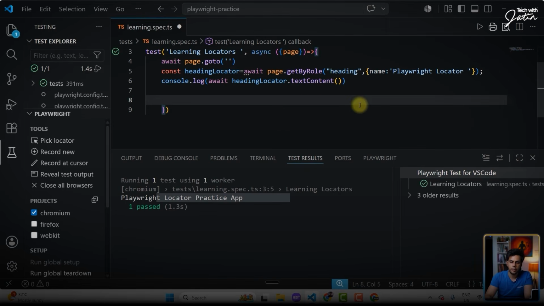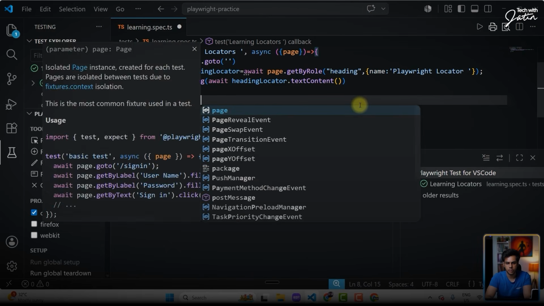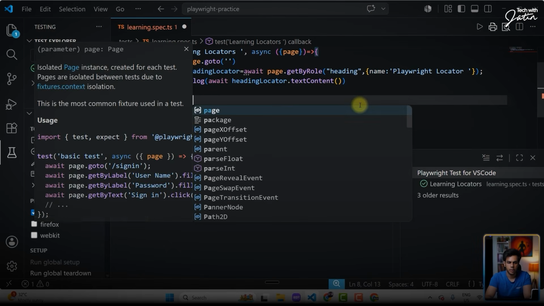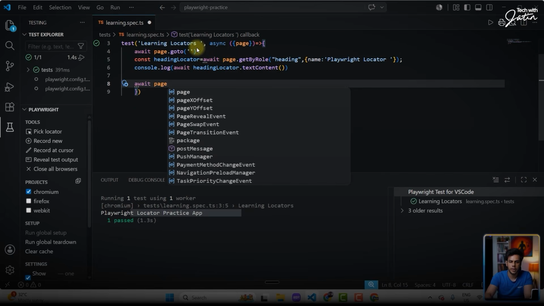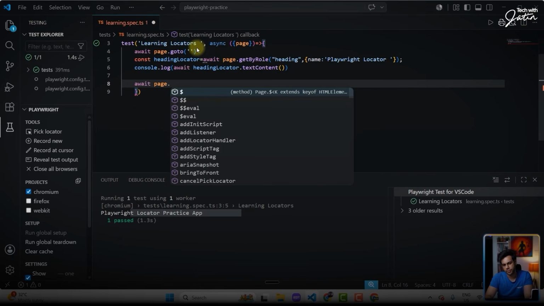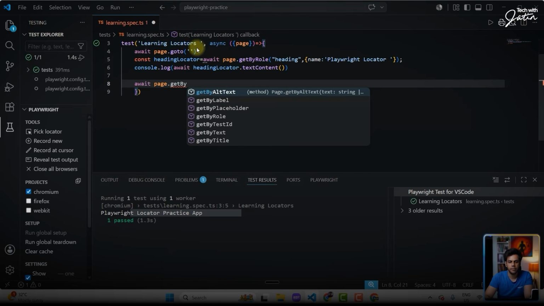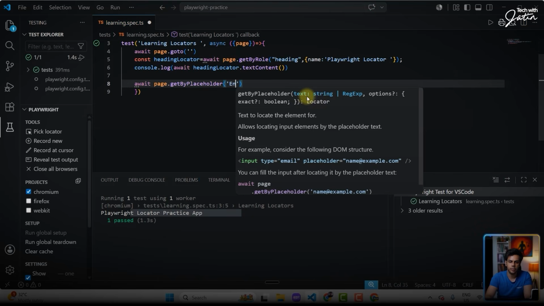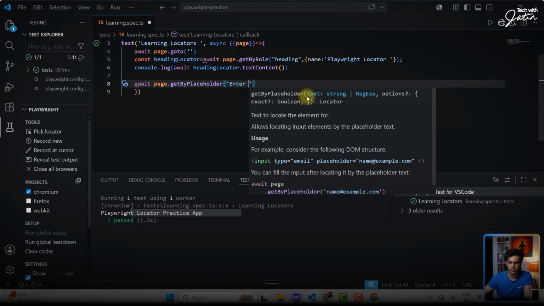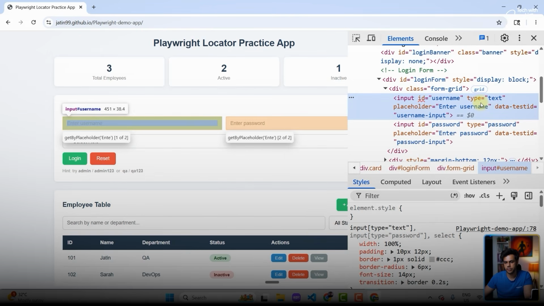So I'm going to say await page. Let me just close this and zoom out a little bit. Yeah, dot getByPlaceholder. And I'm supposed to give the placeholder over here, which is enter username.